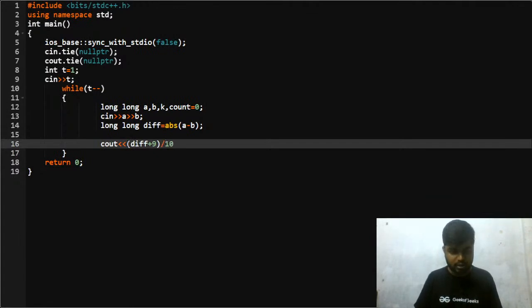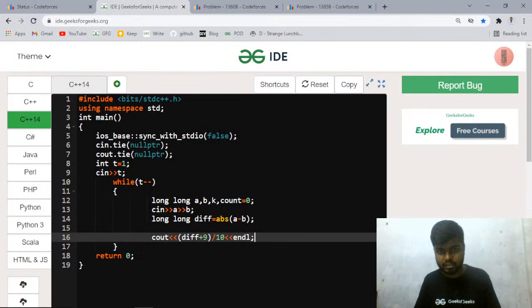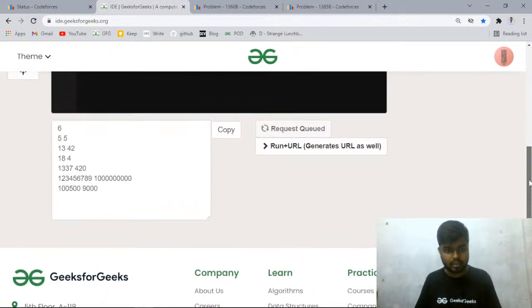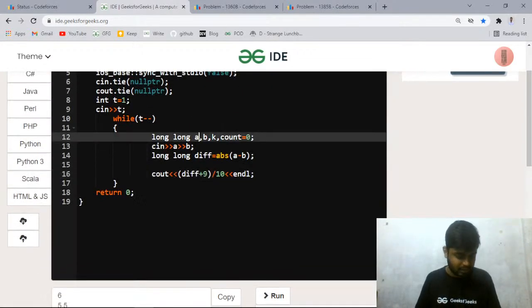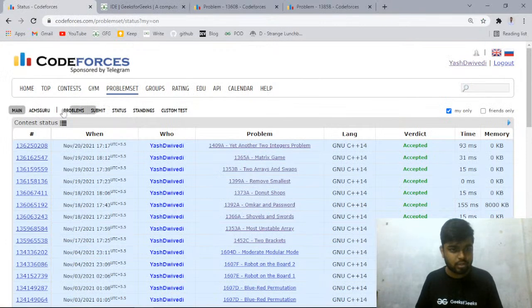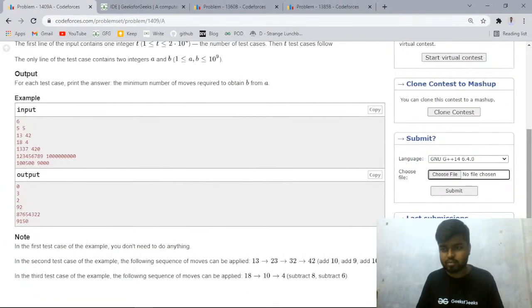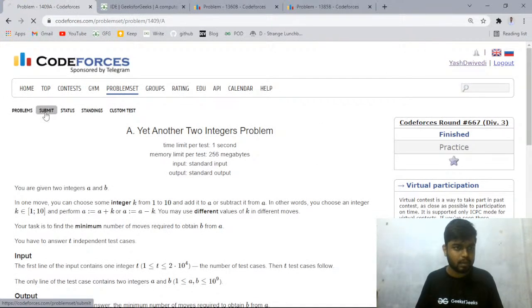How does this work? This will also work, right? This will also work for us. How? Let me check for the sample test cases, and then I'll show it to you as well. Like, how does this work? This is some basic mathematical approach that I wanted to tell you guys, because this will also get accepted.